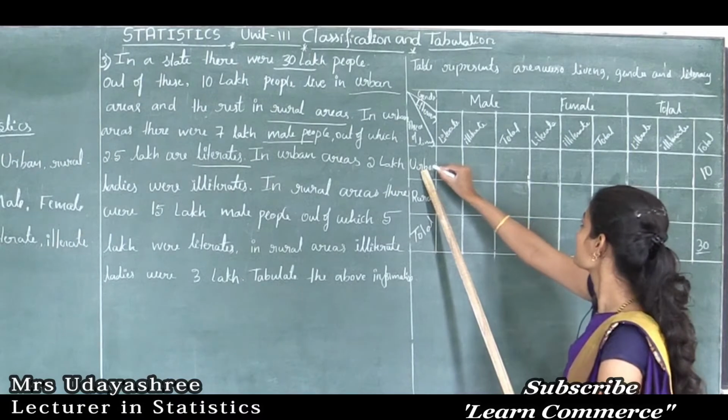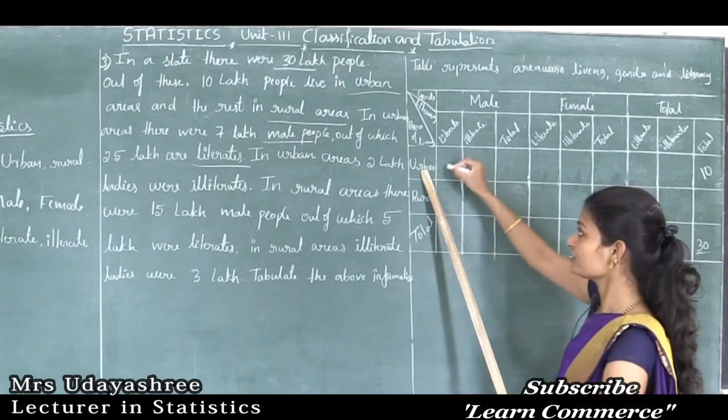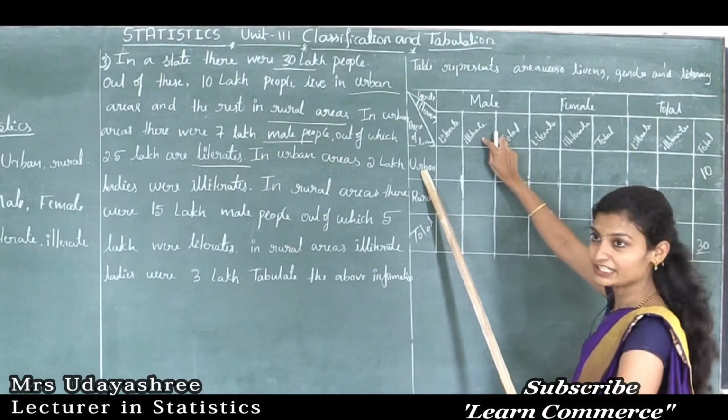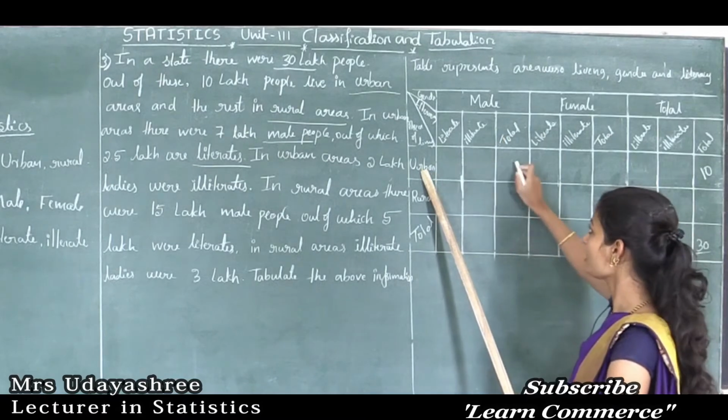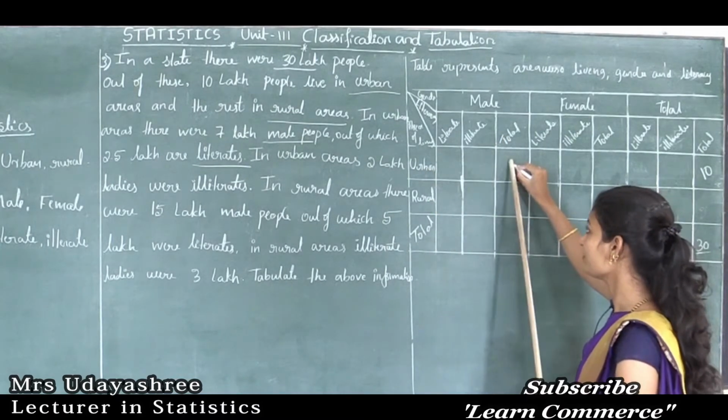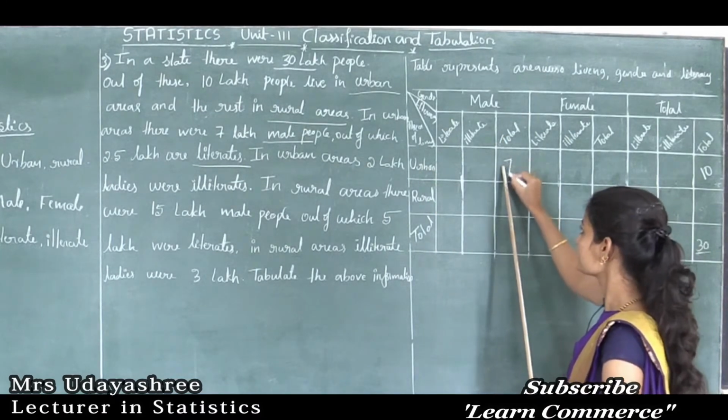So here, this is the male population. They didn't mention literate or illiterate people. They said the total number of male people in urban. So here we need to write 7 lakh.